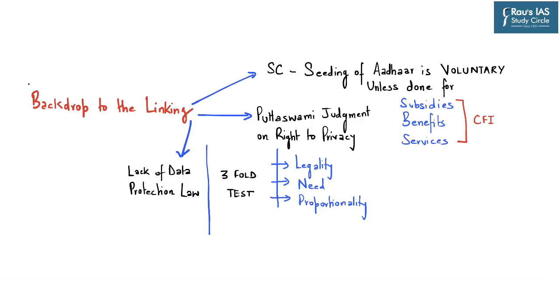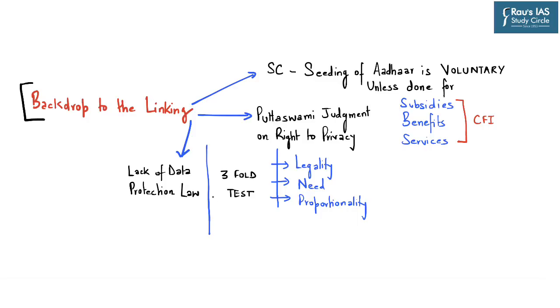Now, before going into the intricacies of this particular amendment of linking Aadhaar and voter ID, let's have a clear understanding of the backdrop to this linking. Earlier, the Election Commission also tried to link voter ID with Aadhaar.